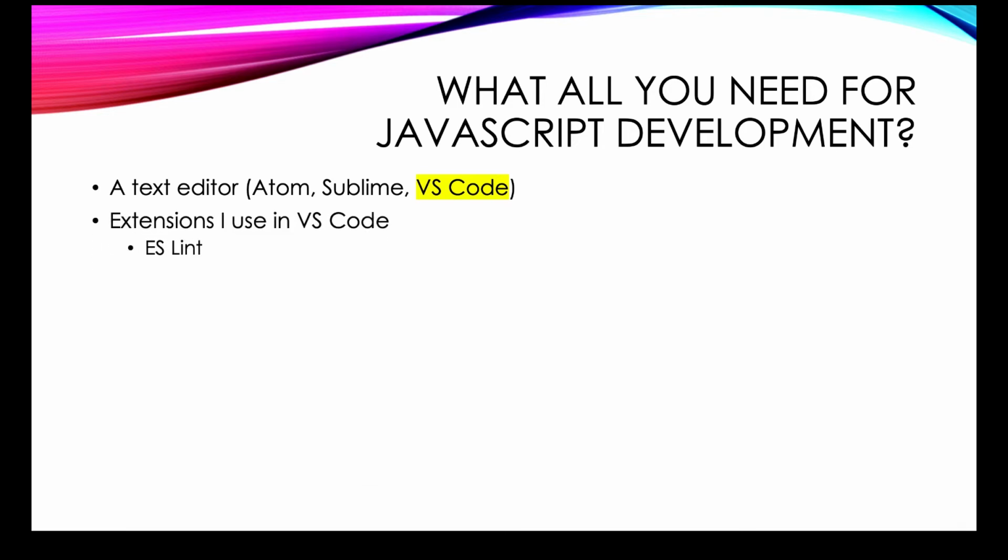The first one is ESLint. If you don't know what ESLint is, ES stands for ECMAScript, which is the standardization of JavaScript code. So it's basically related to the coding standards of JavaScript. ESLint is a tool which will help you do JavaScript coding in a standard way. We'll see it when we start developing.